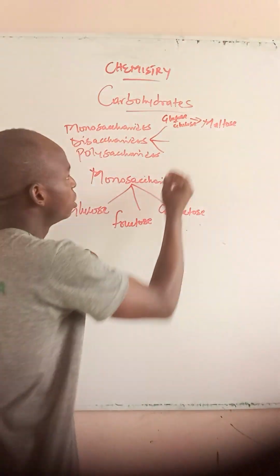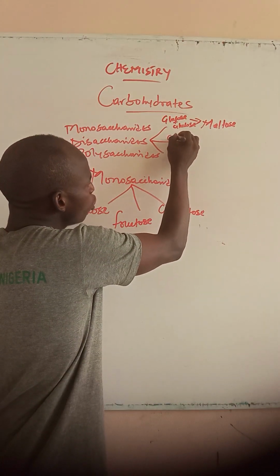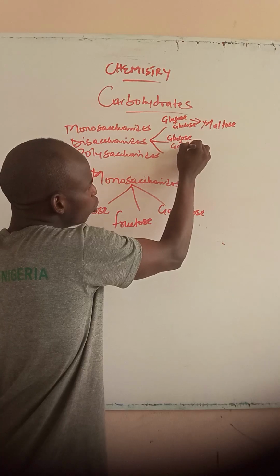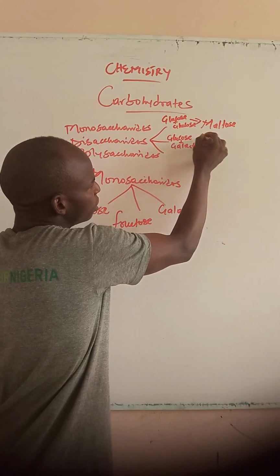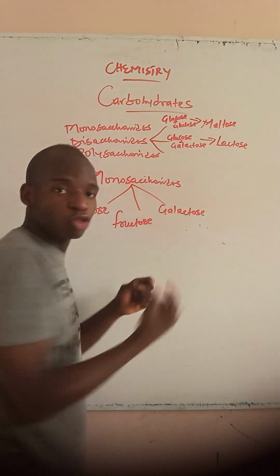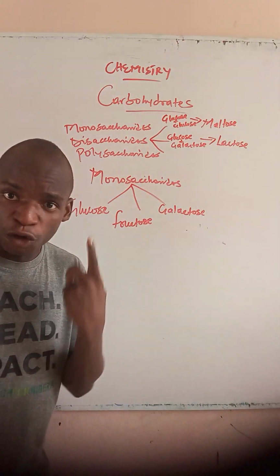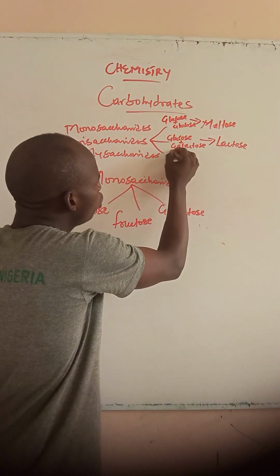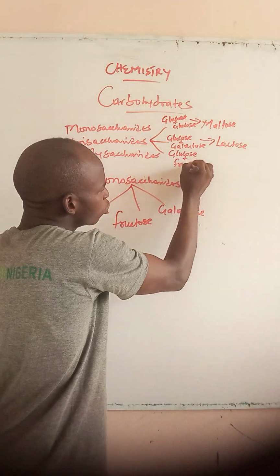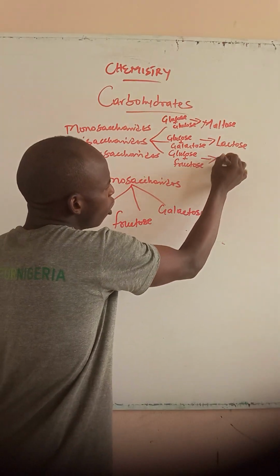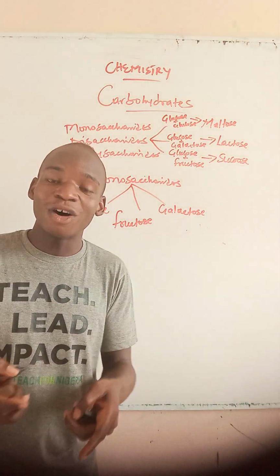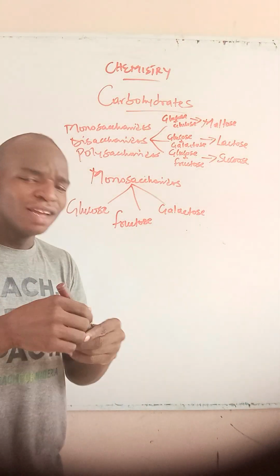Now, glucose plus galactose will give us lactose. Lactose is also a disaccharide. Correct. Now, glucose plus fructose will give us sucrose. Sucrose is also a disaccharide.